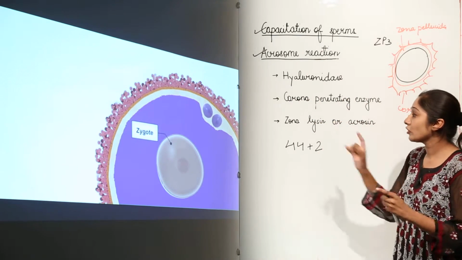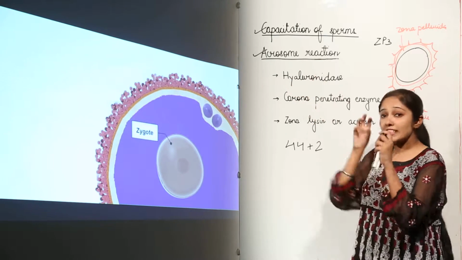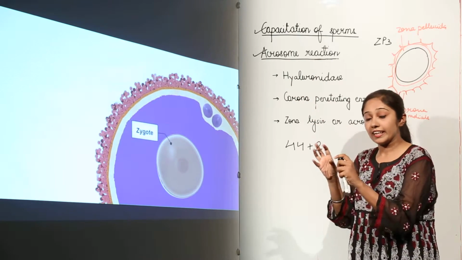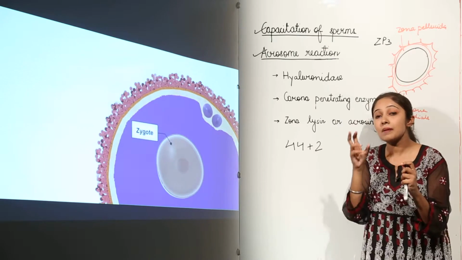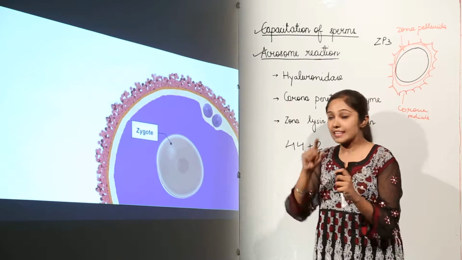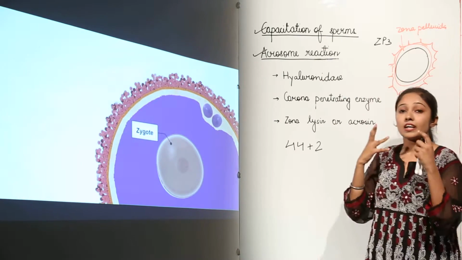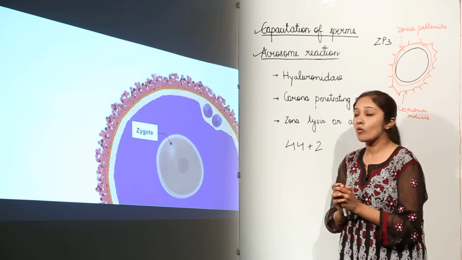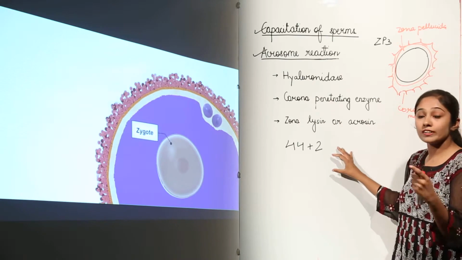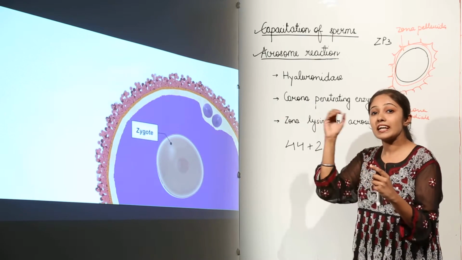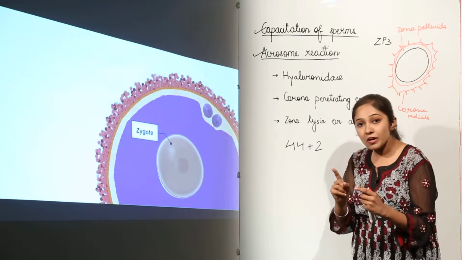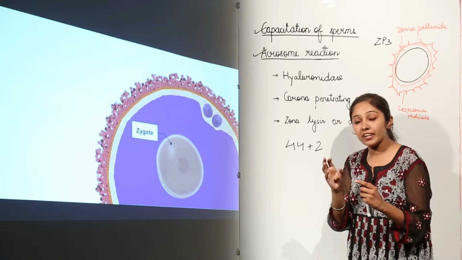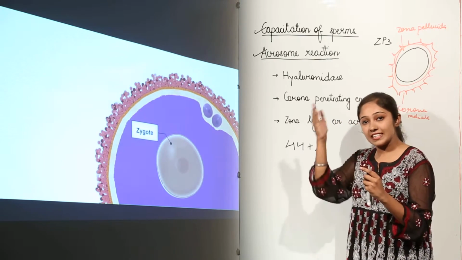Next, we have also discussed that when one sperm enters and fuses with the plasma membrane of the secondary oocyte, other sperms cannot enter. How is this assured in an ovum? There are certain reactions which go on. The important one is depolarization of the membrane. When one sperm has reached the plasma membrane and fused with it, the membrane gets depolarized.